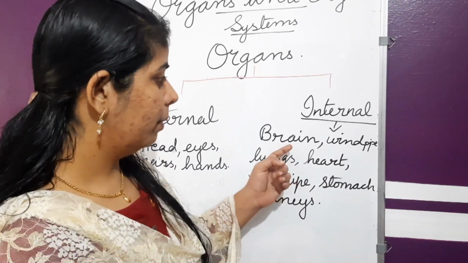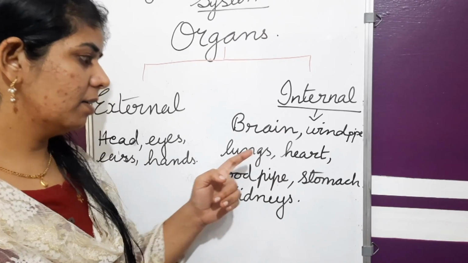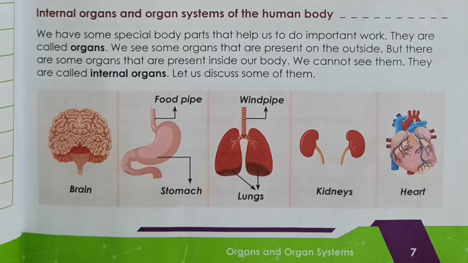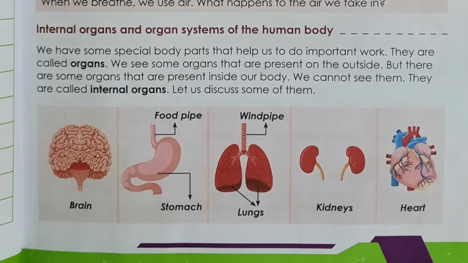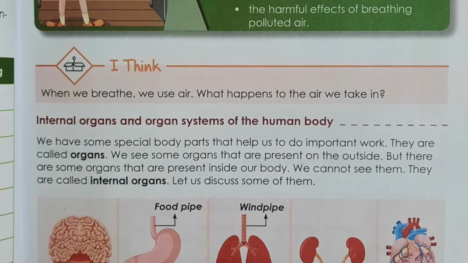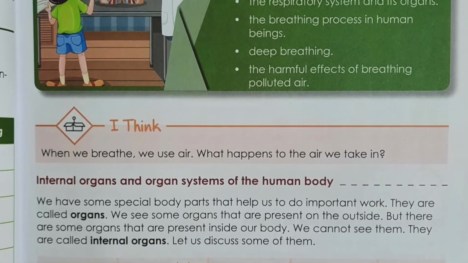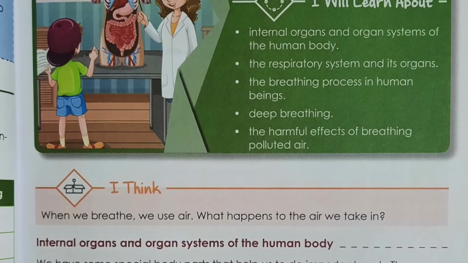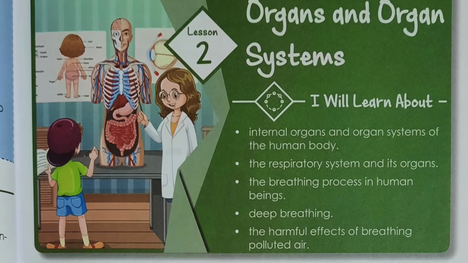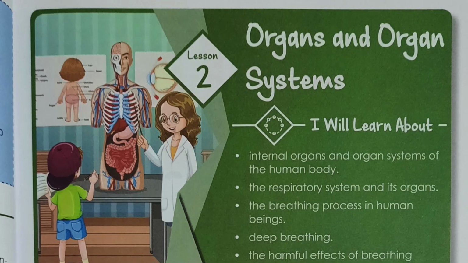Which are they? Brain, windpipe, lungs, heart, food pipe, stomach, and kidneys. All these internal organs' pictures are given in your textbook. So we'll see those pictures, and for today, this is enough. You have to read the chapter. We'll read the chapter.